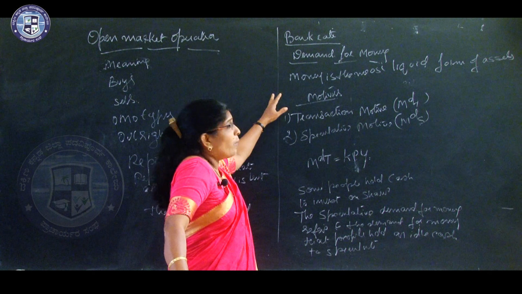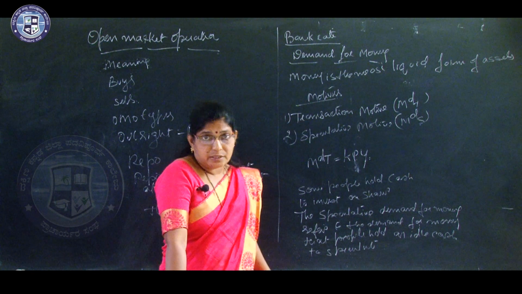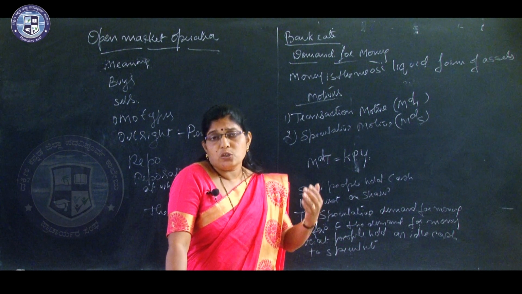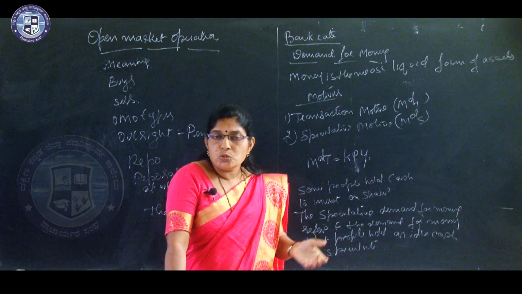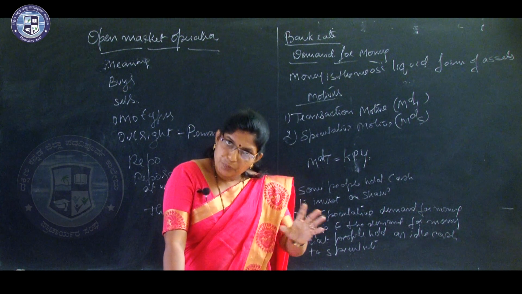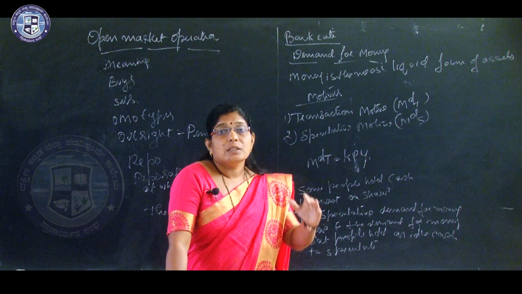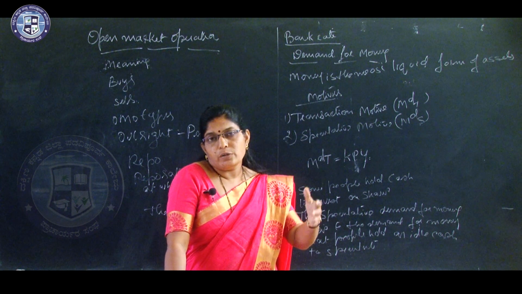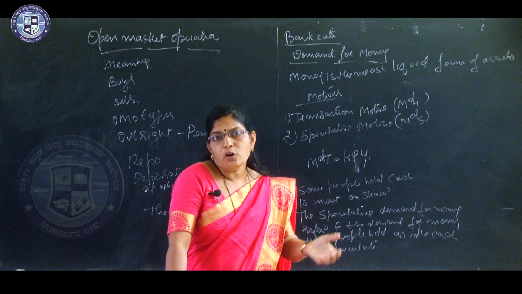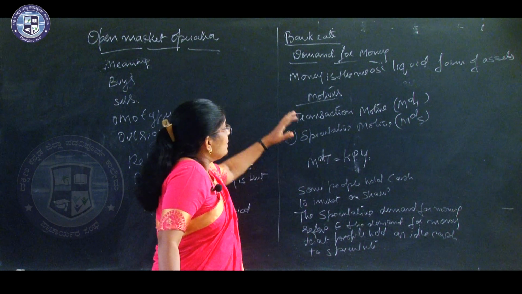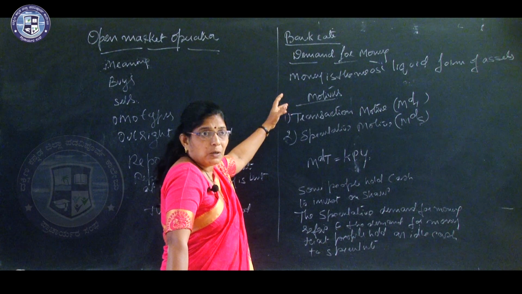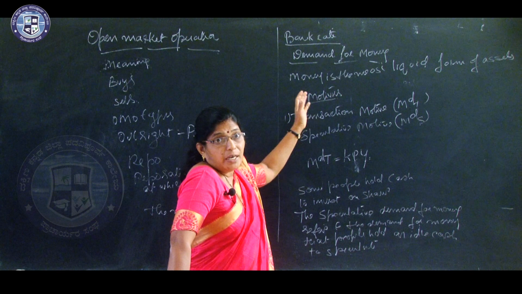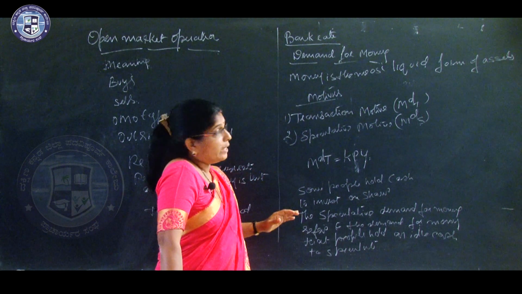In the same way, when the Reserve Bank reduces the bank rate, in the sense the Reserve Bank is lending loans to the commercial banks at a cheaper rate. It means the Reserve Bank is encouraging the commercial banks to take more and more funds. So by decreasing the bank rate, money supply in the economy can be influenced or increased. So that is about bank rate.